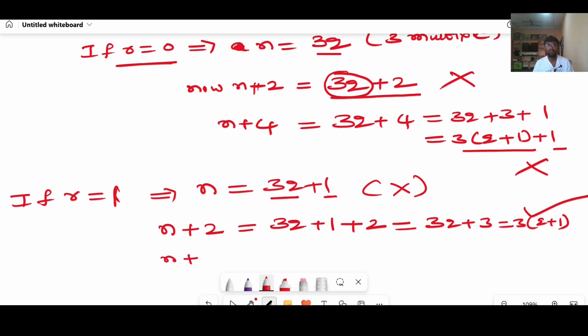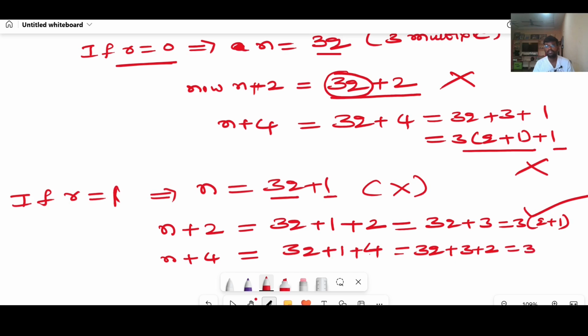And if you add 4 to the left hand side and right hand side of n, in the case of r equal to 1, you will get 3q plus 1 plus 4. This can be written as 3q plus 3 plus 2.